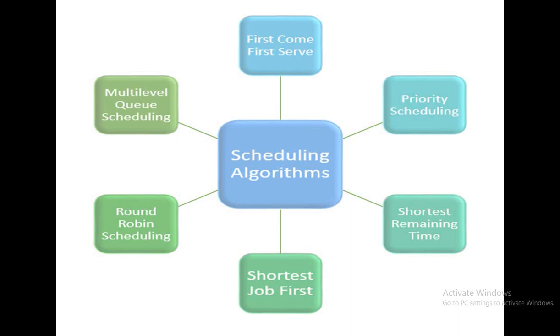This is the diagrammatic representation of different types of scheduling algorithms: first come first serve, priority scheduling, shortest remaining time, shortest job first, round robin scheduling, and multi-level queue scheduling. In our next class, we are going to discuss the CPU scheduling algorithms one by one, starting with the FCFS technique. Thank you.